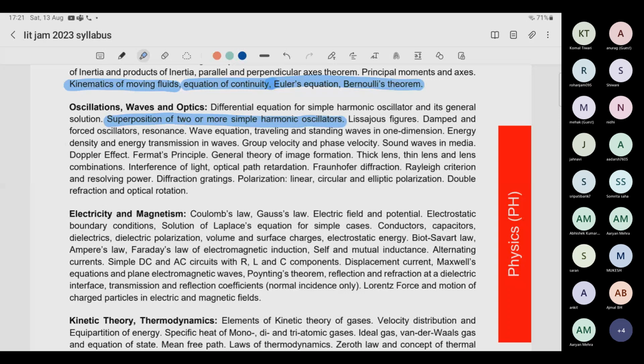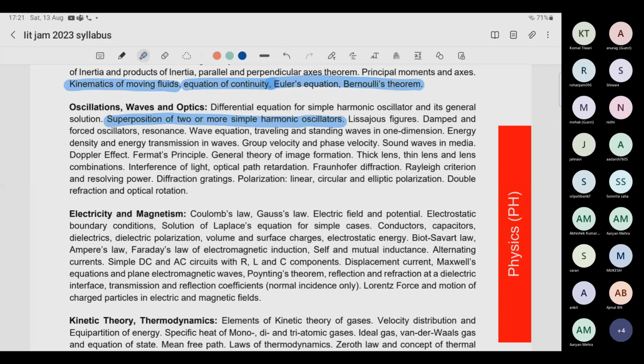Then damped and forced oscillators, questions are coming, but it is not a very important topic. If you are in my course, I have given the notes. You can read those notes, very well made notes. Only those notes will be enough. If you're not in the course, I won't suggest you read a separate book for this.